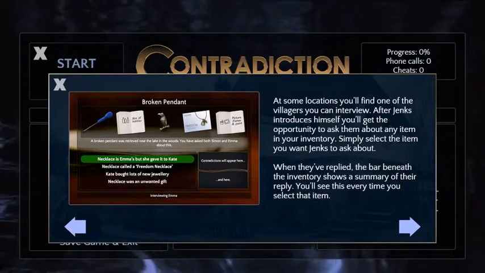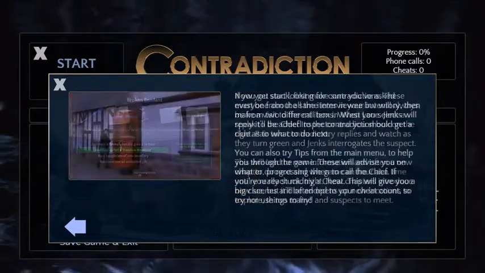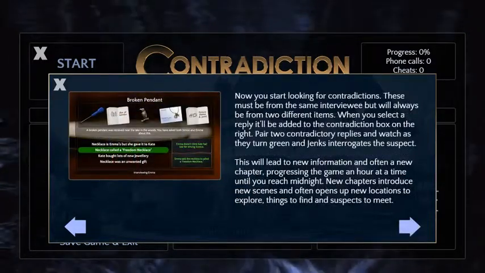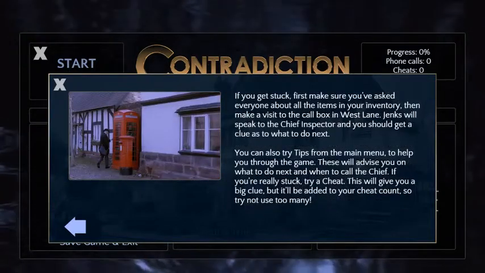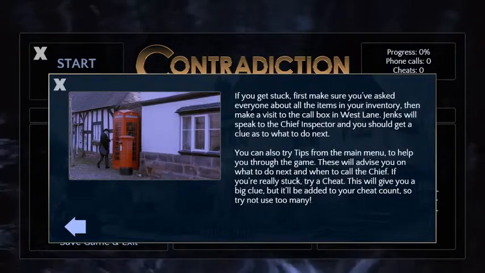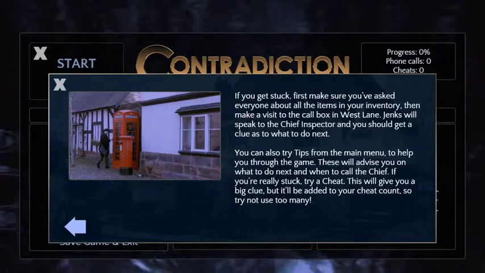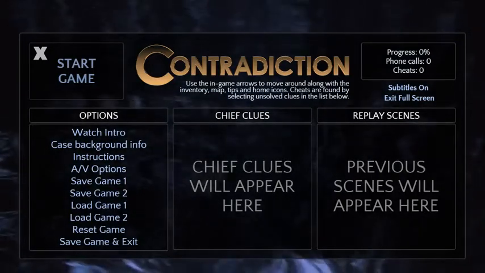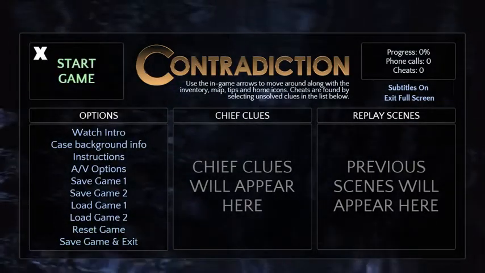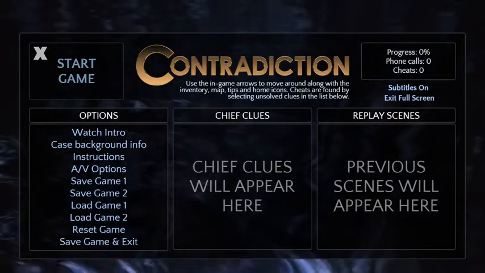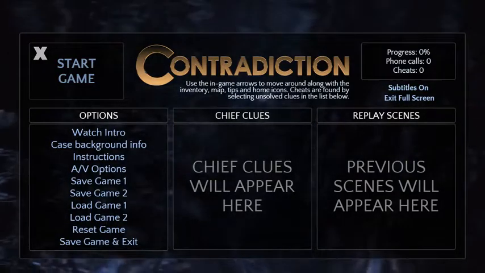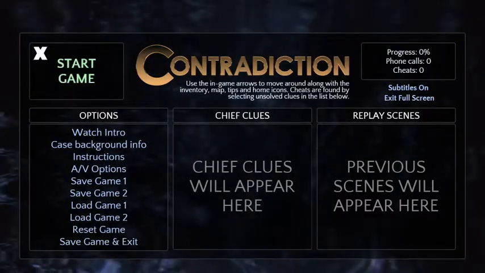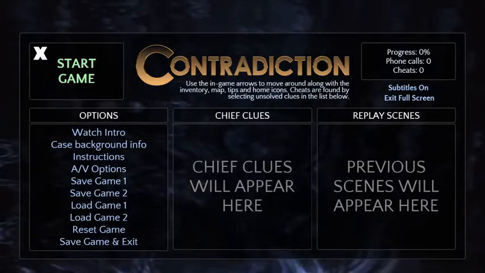Interviews. Ask some questions. Oh, what was that? You make contradictions. So we're going to make sure these people aren't lying to me. If you get stuck, ask everyone about all the items, and then you can call your boss if you get stuck. That must be why you have progress 0%, phone calls 0, cheats 0. So maybe calling your boss counts as a phone call and a cheat. Should we just start the game? Let's do it. Should we solve a murder? Let's do it.